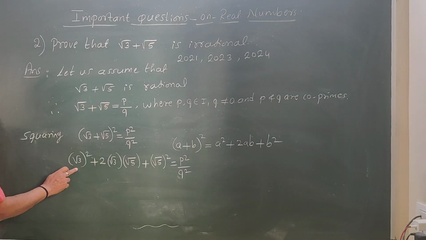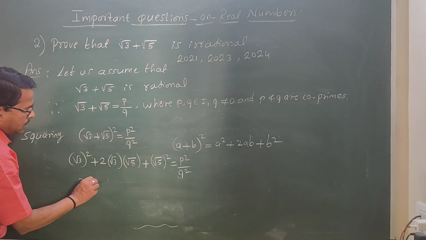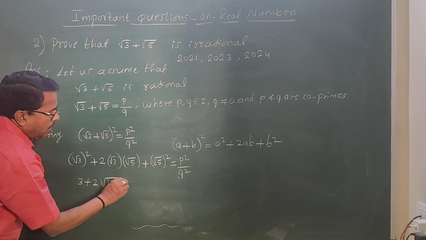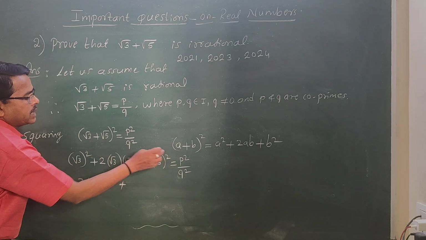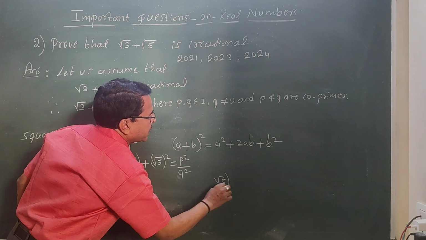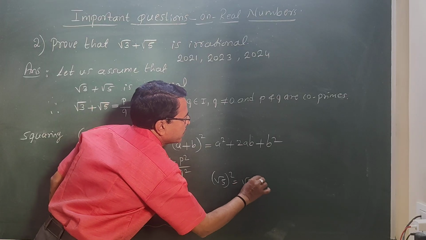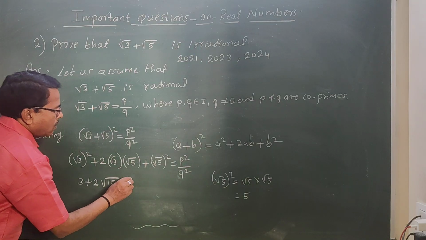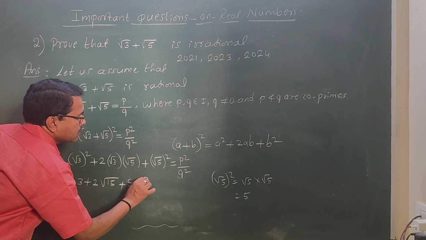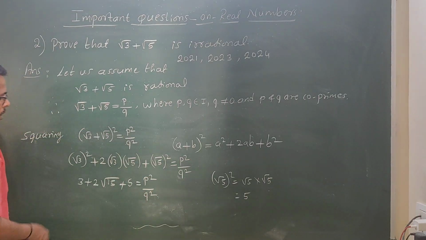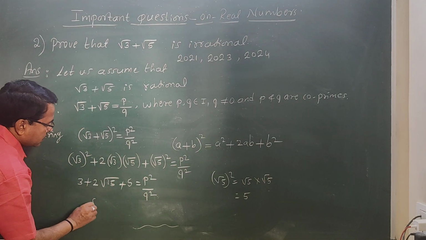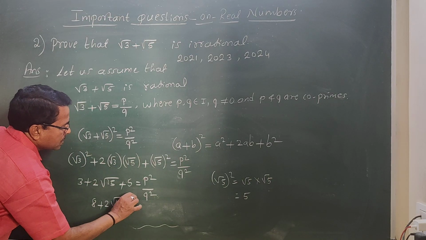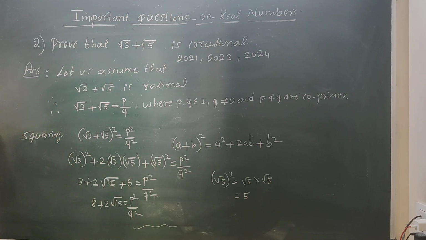Now square root of 3 square is 3, plus 2 root 3 times 5, which is 15, so 2 square root of 15, plus (square root of 5) whole square, meaning square root of 5 into square root of 5. Square root of 5 into square root of 5 is 5. So 5 equal to p square by q square. Now 3 plus 5 is 8. 8 plus 2 square root 15 equal to p square by q square.